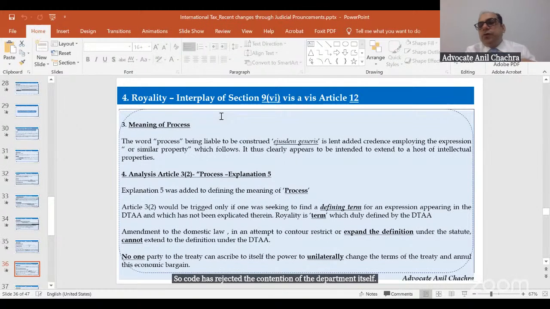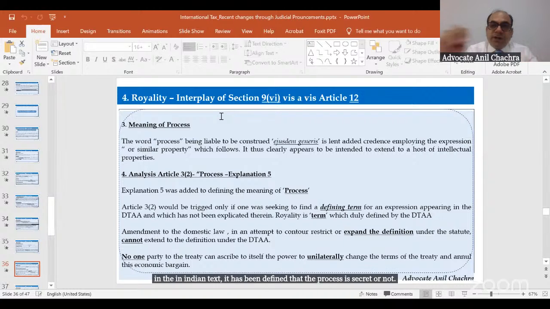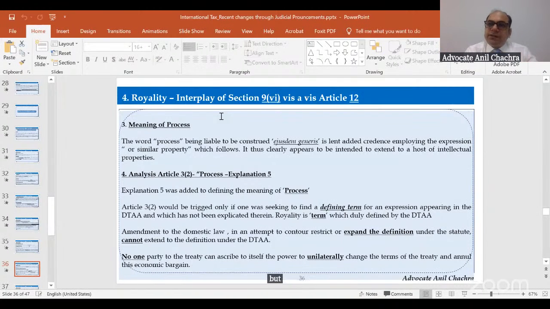The fourth thing the court analyzed is that in the Indian tax, it has been defined that the process may be secret or not, but in the DTA, it was held that it should be a secret one. The department held that under Article 3, sub-clause 2, if the term has not been defined, we can take reliance from the Indian income tax.